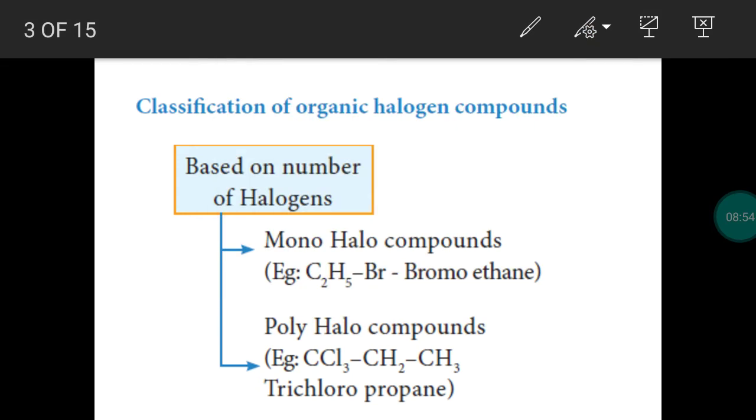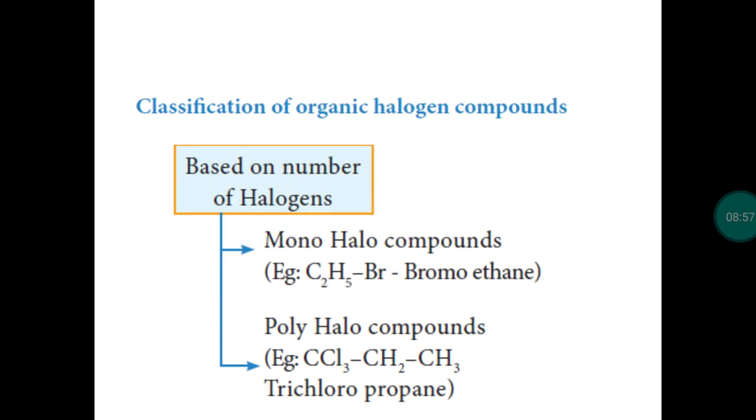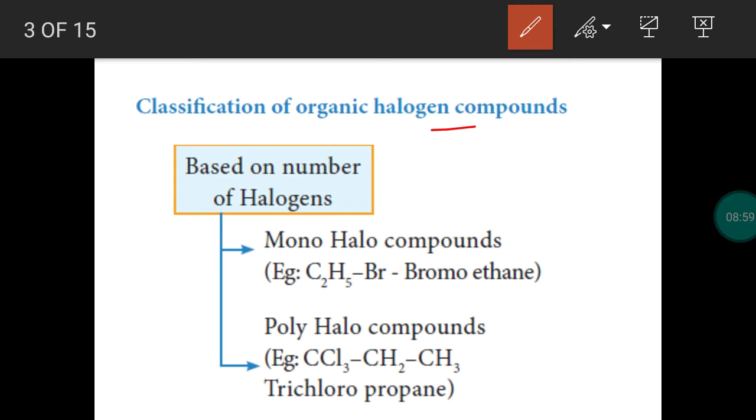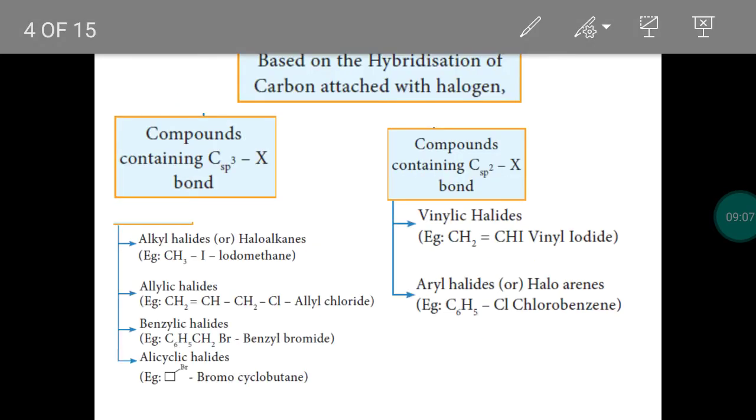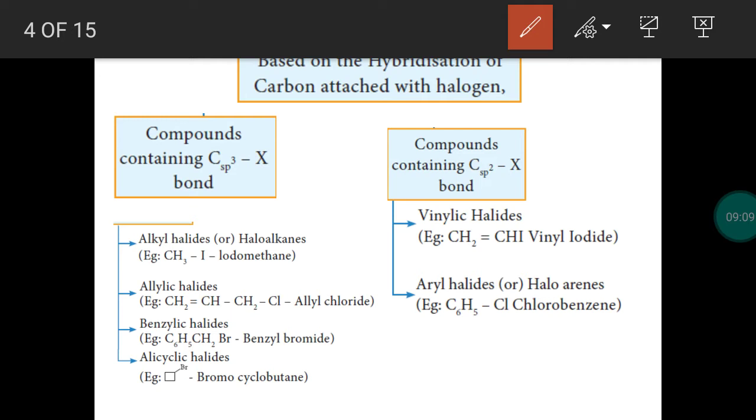So, organic halogen compounds are classified based on the number of halogen atoms. It may be a monohalogen compound or polyhalogen compound. Then based on hybridization of head carbon, we classify the organic halogen compounds into 2 categories. Head carbon may be an sp3 hybridized carbon. Examples: iodomethane, allyl chloride, benzyl bromide and bromocyclobutane. Head carbon may be sp2 hybridized. Example: vinyl iodide and chlorobenzene.